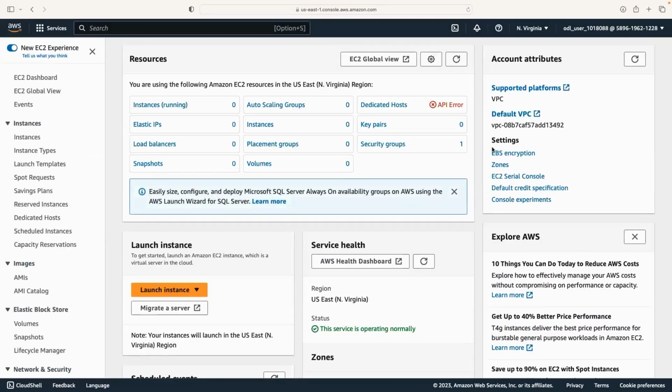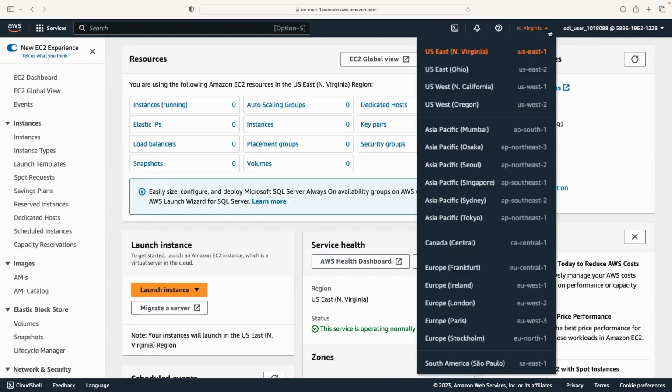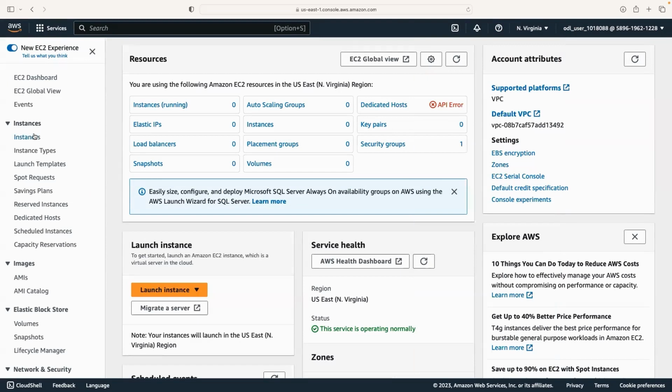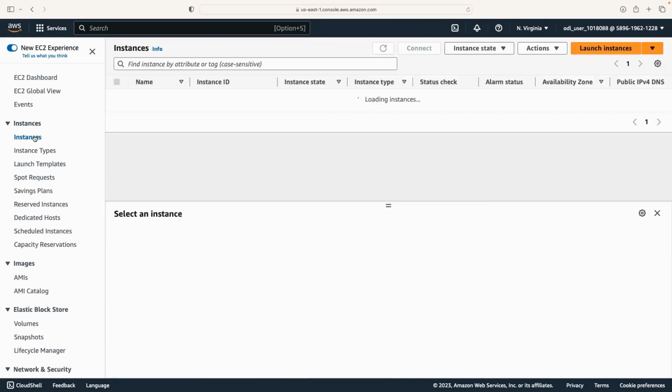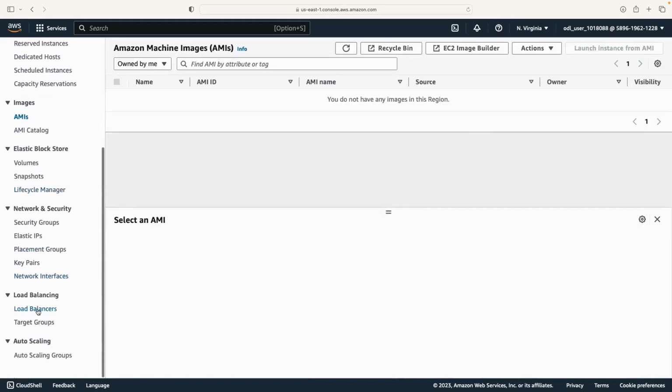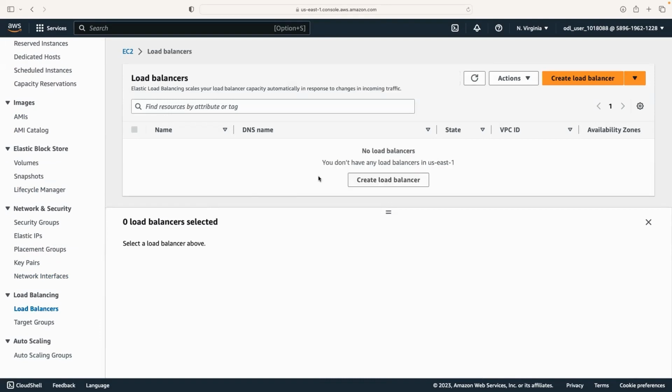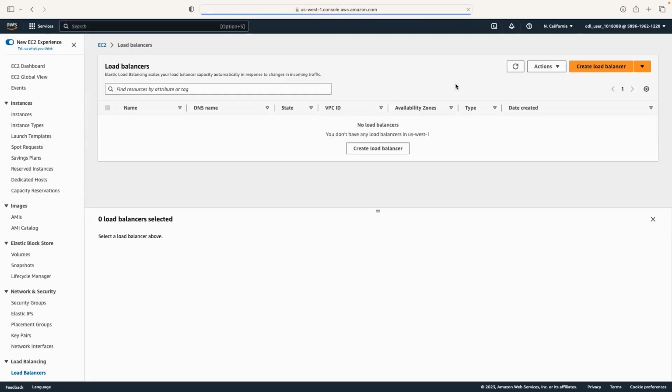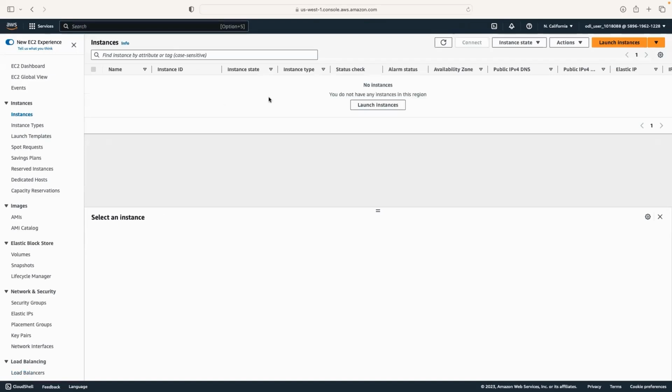Now in EC2, we have a global dashboard. When you say global dashboard, that means we have a region-specific dashboard. Right now we are in North Virginia because that is currently highlighted. Whatever components we click on in EC2, for example the list of all instances, the instance types, the AMIs, volumes, snapshots, and load balancers, they are all going to be listed only if they have been deployed in this region. If we switch to some other region, then we will see the list of all resources under these parts in that region itself.